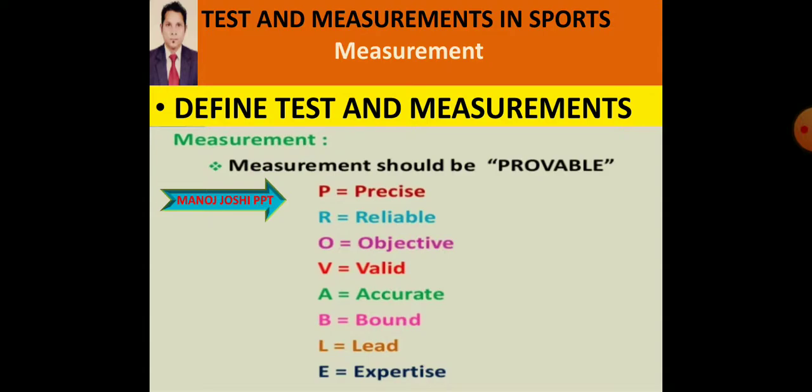So whenever we are conducting any test, the measurement which we are getting from it should be probable. It should be precise, reliable, objective, valid, accurate, bound, lead and expertise. There should be no mistake. So this is all about test and measurement.